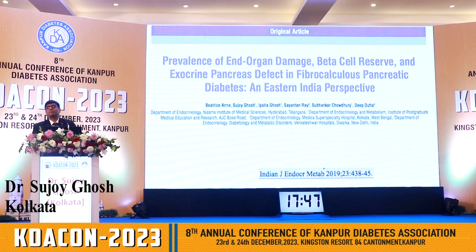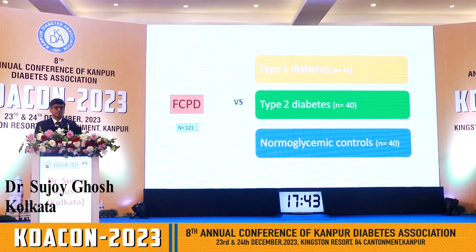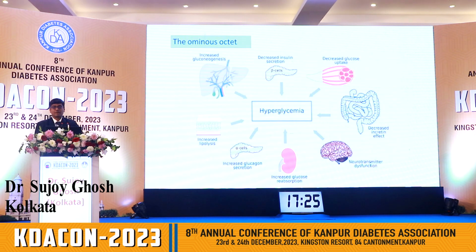So we published a series of about 8 or 10 papers on FCPD, and I'll start with the first one. In this entire publication set, we've compared our patients of FCPD with our cohort of type 1 in young and our cohort of type 2 in young, to give you a perspective of how this disease is different from the other two varieties. So this is DeFronzo's ominous octet, and let us look at how FCPD is different pathophysiologically or similar to type 2 diabetes or type 1 diabetes.